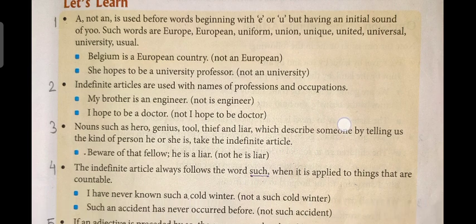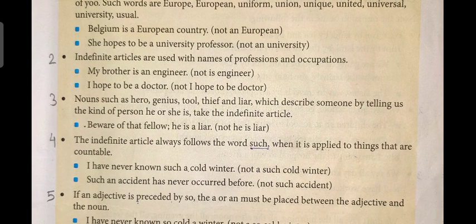Okay, next rule. There are some nouns like hero, genius, fool, thief, and liar. If we use these words to describe a person, then we have to use the indefinite article. Look at the example. Beware of that fellow, he is a liar. If we say he is liar, that is incorrect. He is a liar.